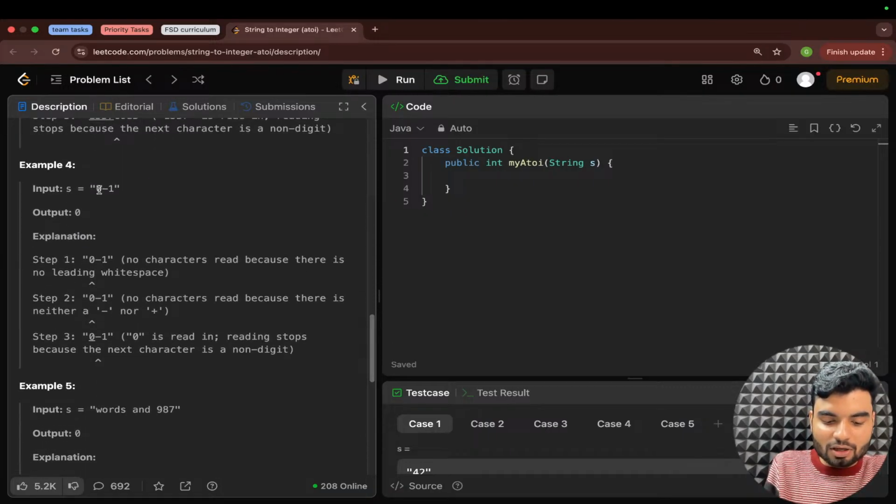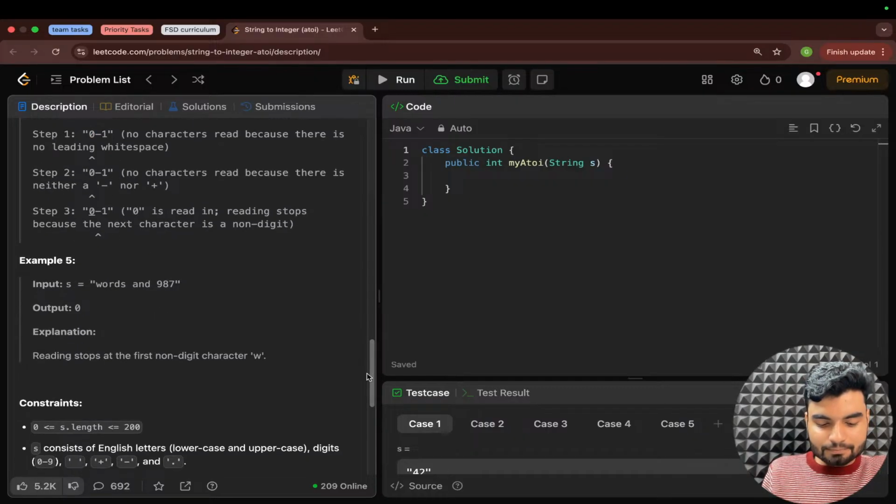Next example, they have given 0 hyphen 1. If you convert this, look, after the 0 you have a hyphen, and that is not a minus. So that's why you cannot convert this to a number, and you return 0. Again, these are characters, so you cannot convert it directly, and you'll return zero. Because it starts from a non-digit character, that's why you're returning zero.